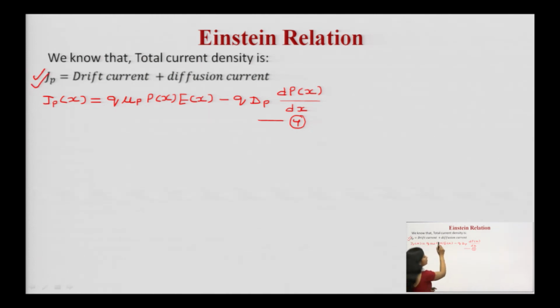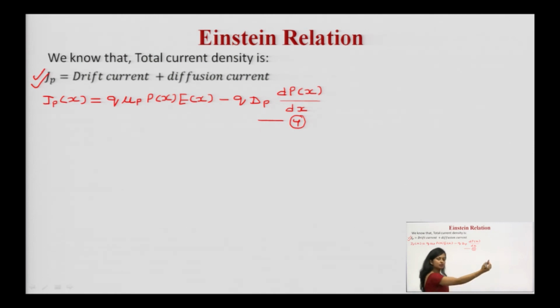This is drift current plus diffusion current. For holes, the total current density will be because of the drift process and because of the diffusion process. You are aware of this equation. So, what is Jp? Drift is q into mu p into p into E. Why have we taken x?